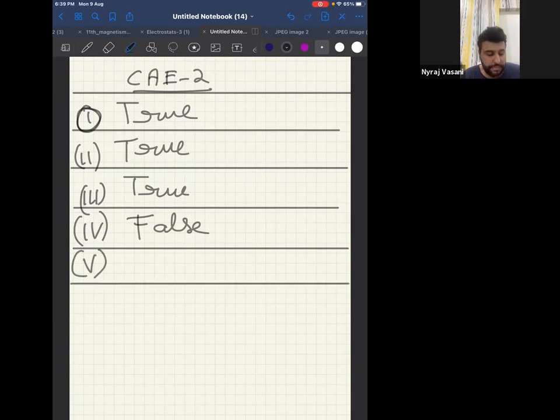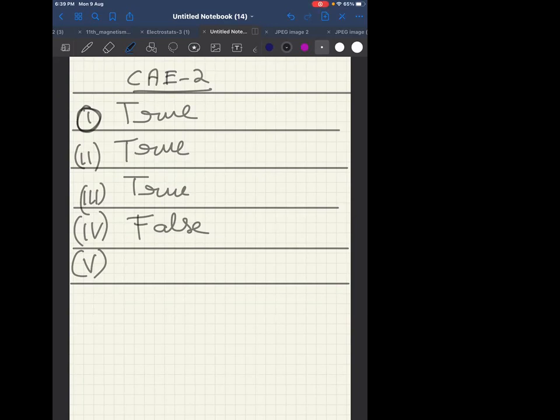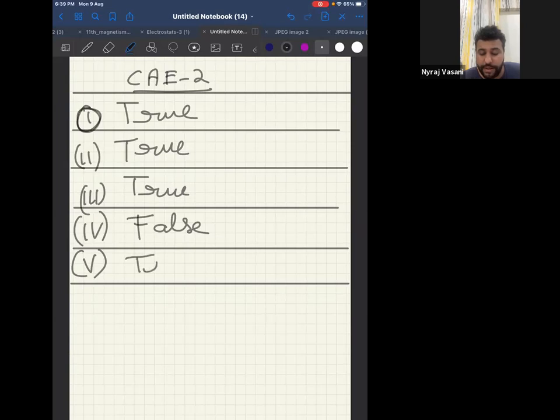Okay. Now, fifth one. A unitless quantity is dimensionless. That is the question. Answer is true. If a quantity does not have a unit, it will definitely not have a dimension. Correct? Therefore, answer will be true.